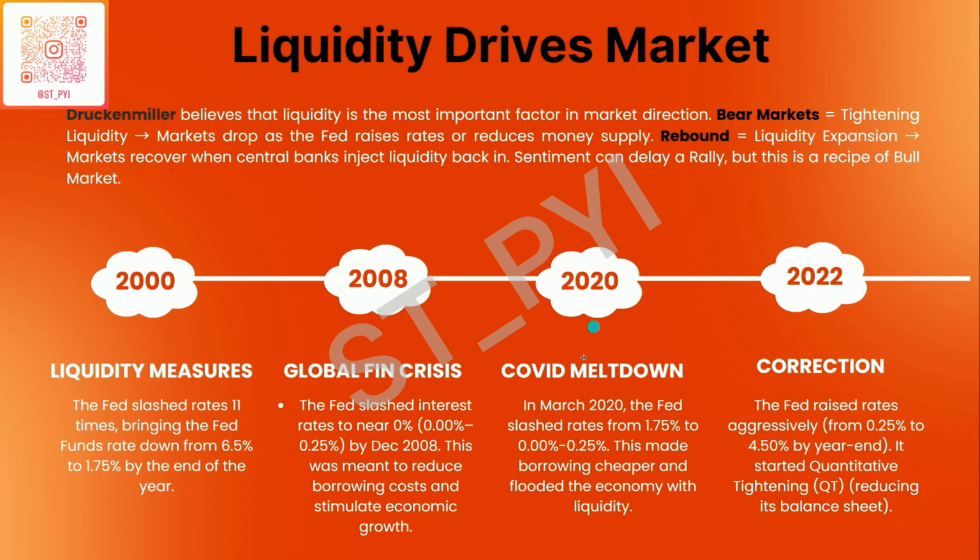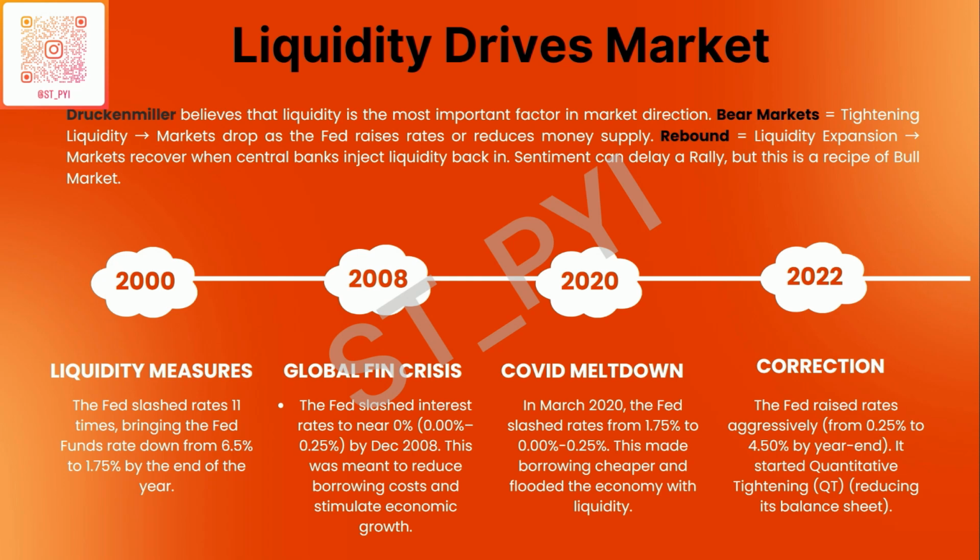In 2020 COVID meltdown, in March 2020, the Fed again slashed the rates from 1.75% to 0.0%, 0.25%. This again made borrowing cheaper, and it again stimulated economic growth, and we had one of the most amazing bull markets that played out from the bottom of COVID. In 2022, if you remember the cycle that I was speaking just a bit earlier, this is when Fed started raising interest rates aggressively to 4.5%. And that is why US went into a 12 to 14 month kind of a correction.